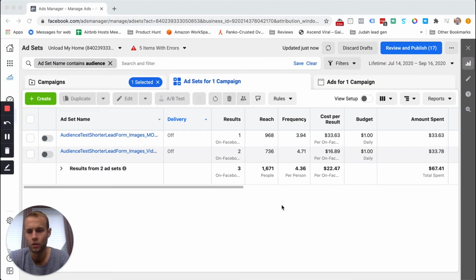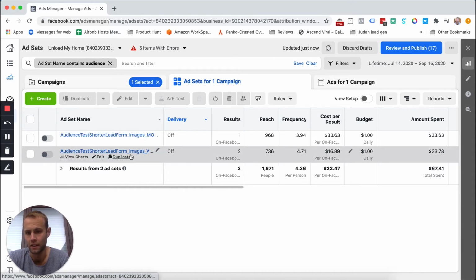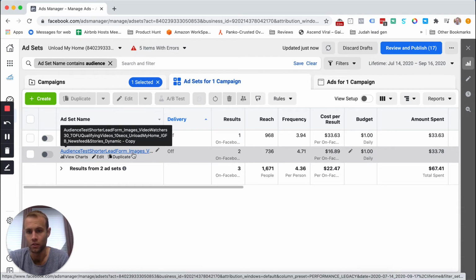So here are the results of those two audiences in my retargeting lead generation ad campaign, and I'm going to try to determine which one is better. So we can see this one right here. If you look in the ad set name, you'll see that it says qualifying videos 10 seconds. So the only people in that audience are people who watched that second video and that first video, both for 10 seconds or more.